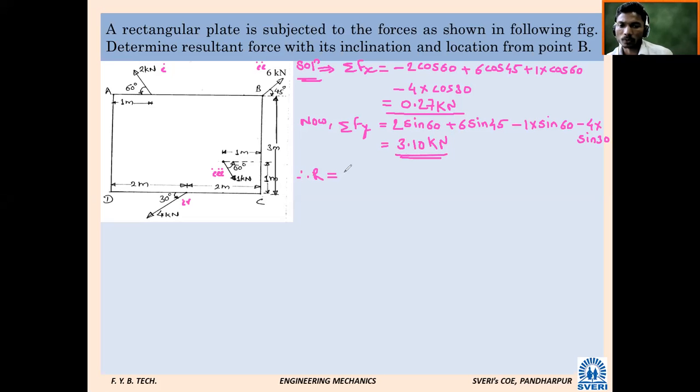Therefore, R is equal to the square root of summation Fx squared plus summation Fy squared. Both the values are with you.